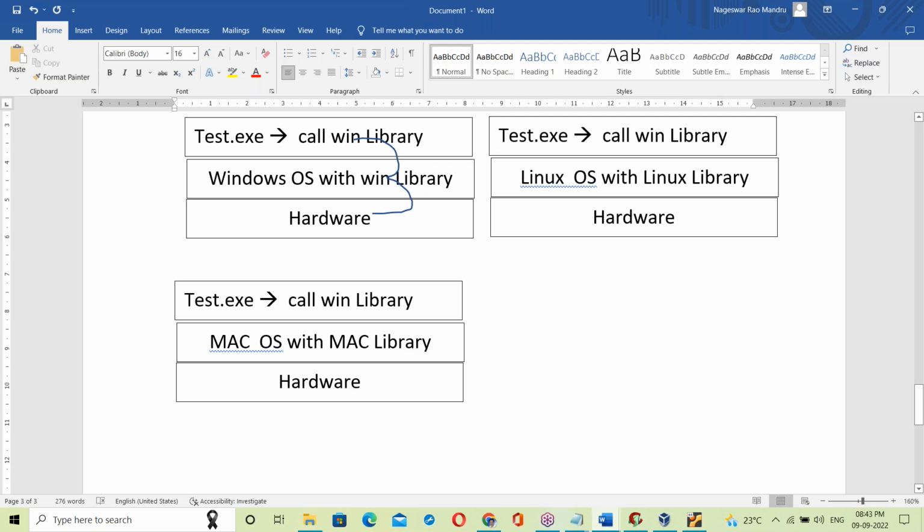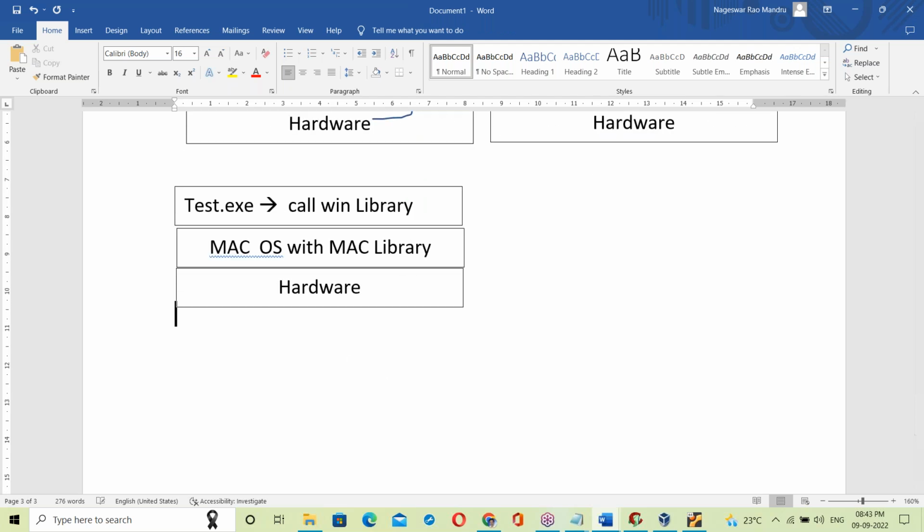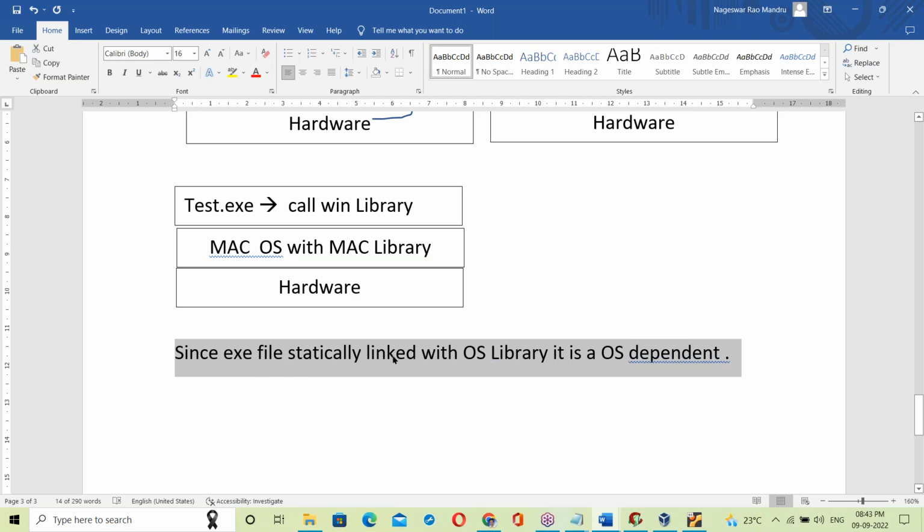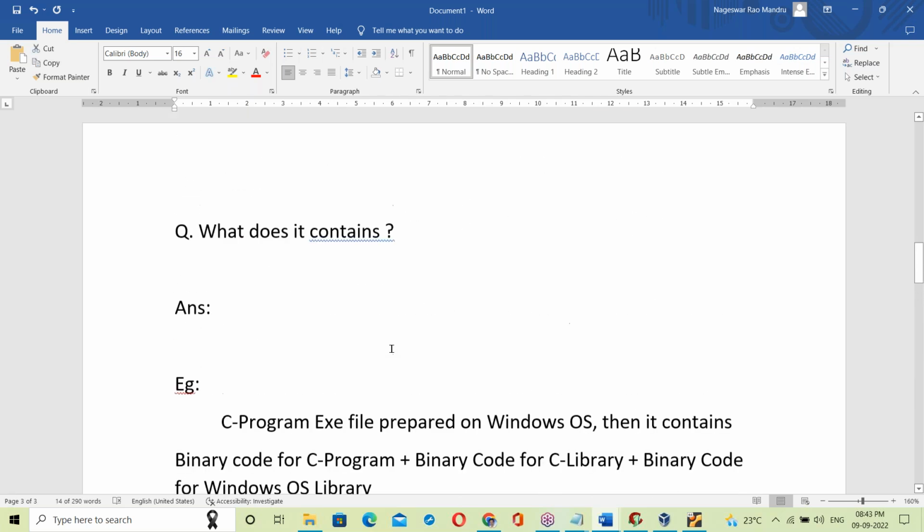So that's the reason it's OS dependent here. Since the exe file is statically linked with the OS library, it is OS dependent. That's it here. So here is the question: why is an exe file OS dependent?